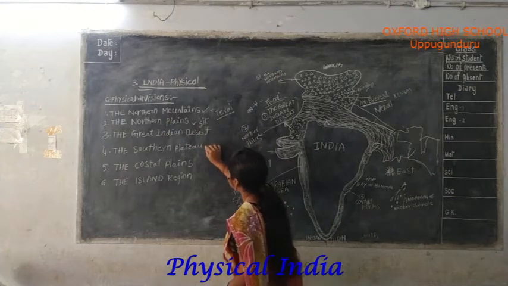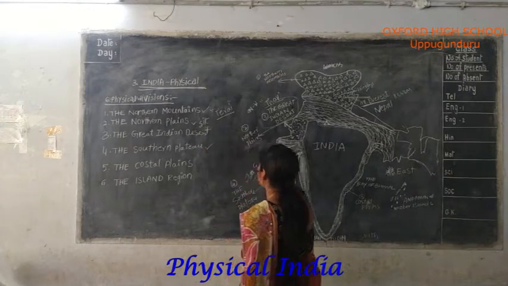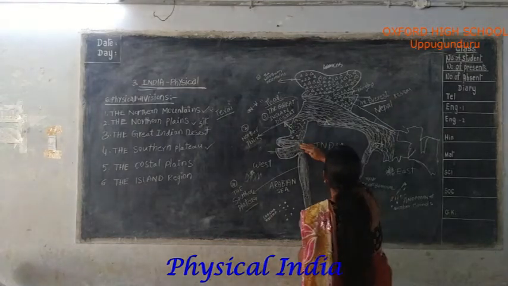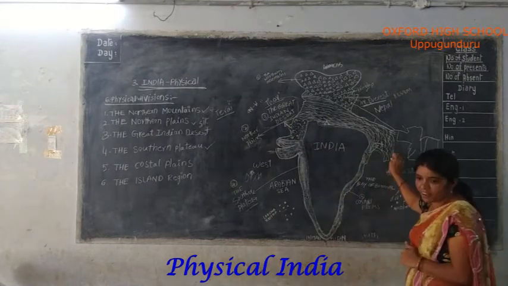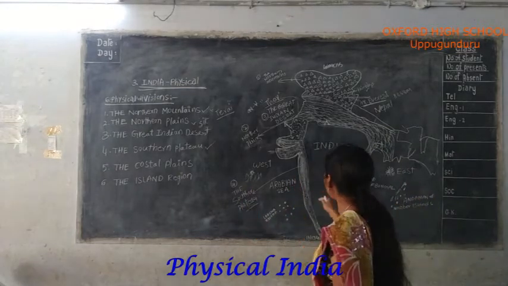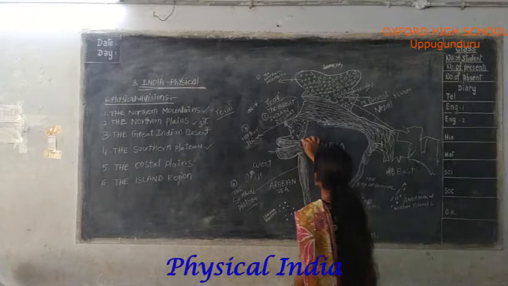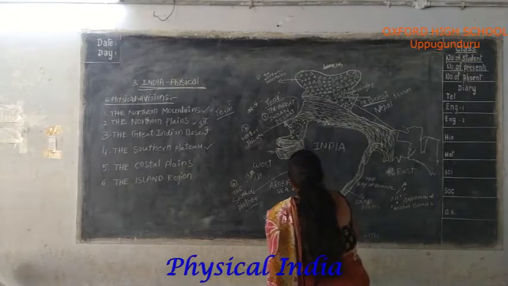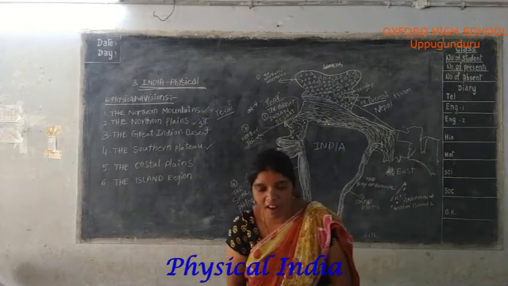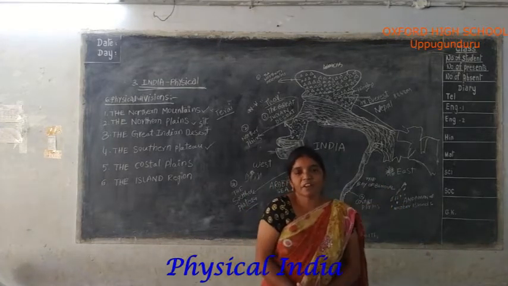The fourth one, the Southern Plateau, is located in the south part of India. The south part of India is called a peninsula. What is the meaning of peninsula?